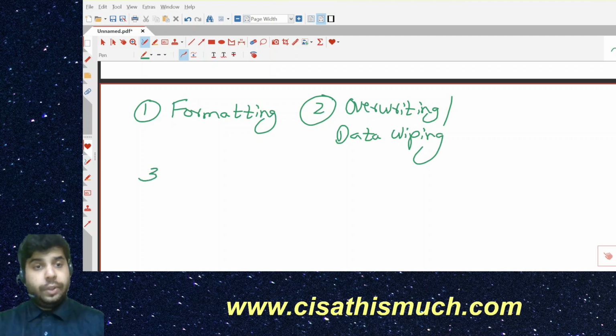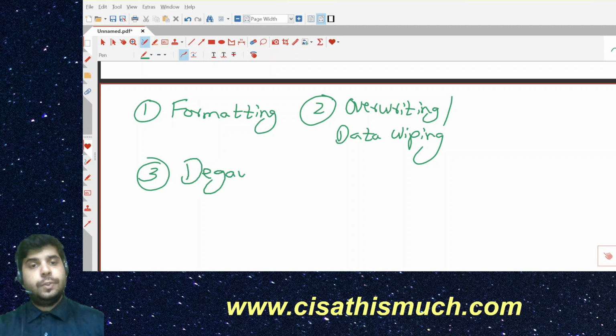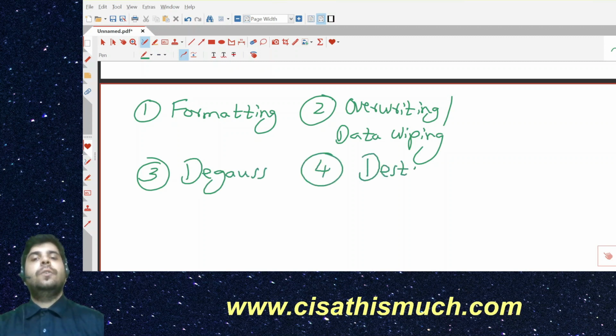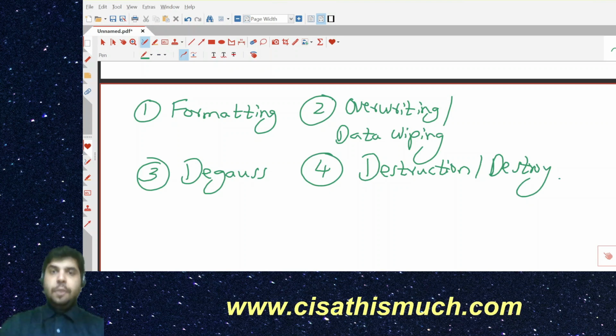Third, they can use the word degauss. And fourth is destruction, destroy. In the exam, questions from this topic will come from these four important words.